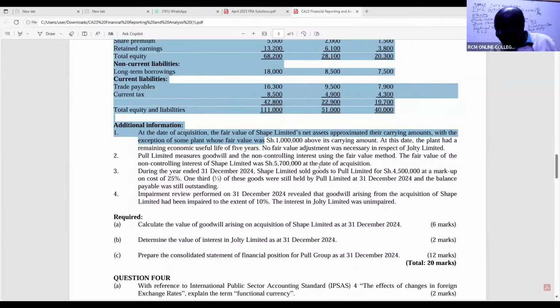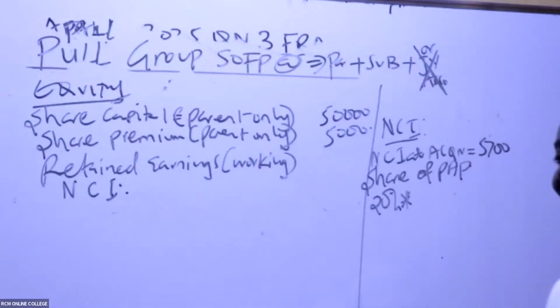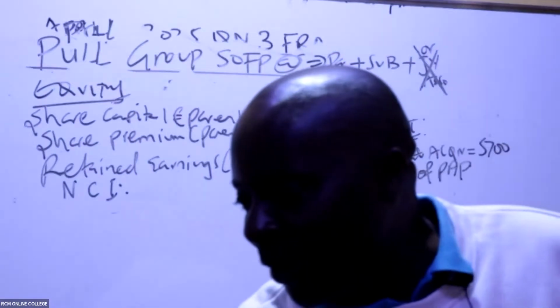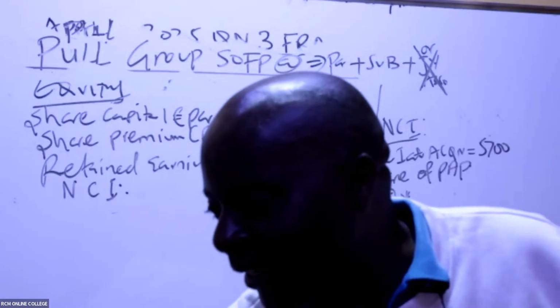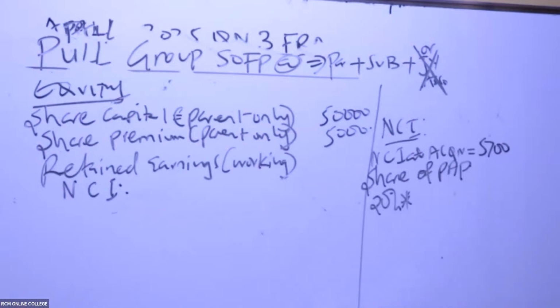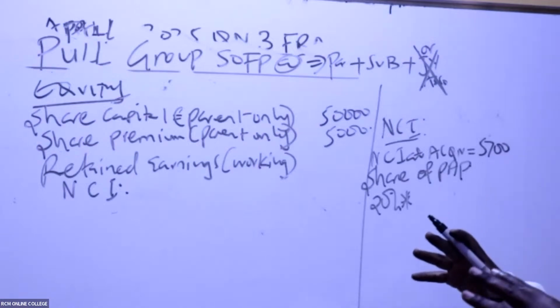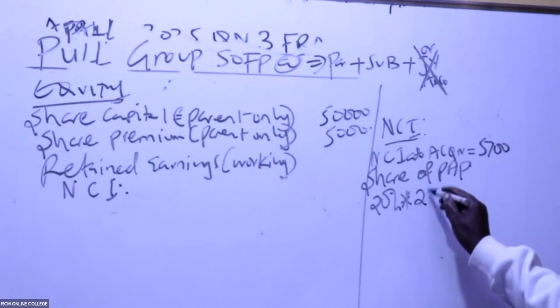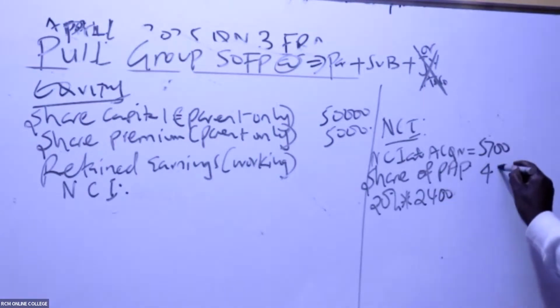Was it 2,400? Yeah, 2,400. Their share comes to 480.